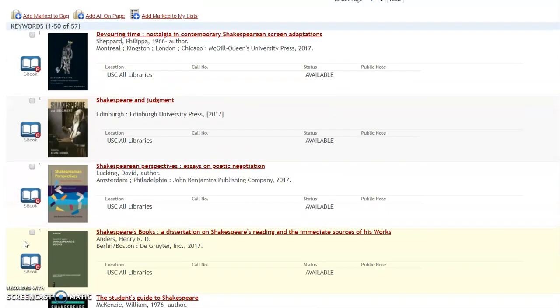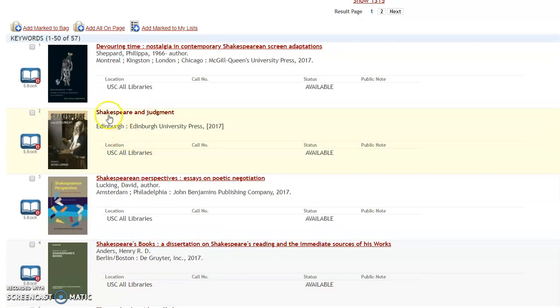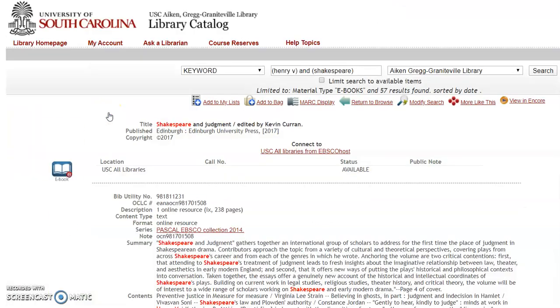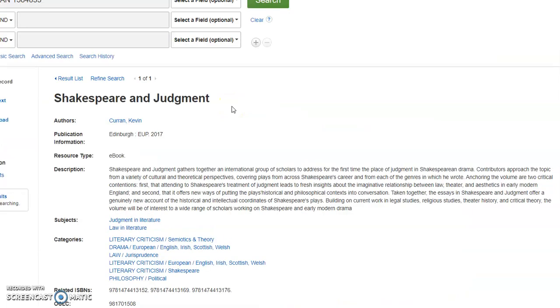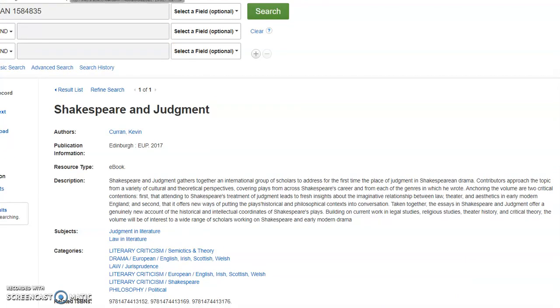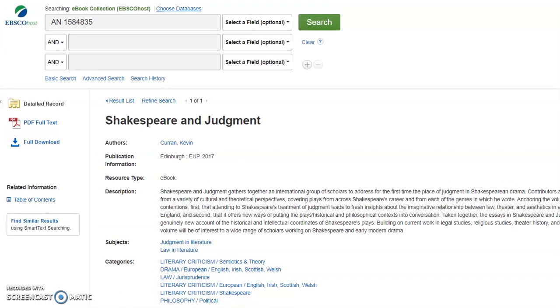Now, if I want to access the electronic version of a book, what I'm first going to do is click on the title of a book. So, for example, if I want to access this book, I'm going to click on the name of the book, and then the book record page will show up, and in the very middle of the page, I will see this Connect To. I'm going to click on that. Sometimes you'll see USC Aiken Connect To. Click on that. And then if I'm off campus, of course, it's going to ask me to log in, but since I'm already logged in, it's letting me in. And then to access the book, I'm going to click on the PDF full text.